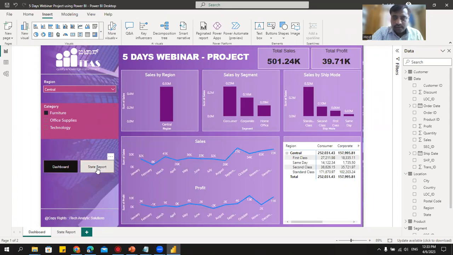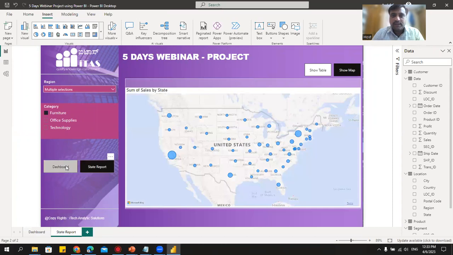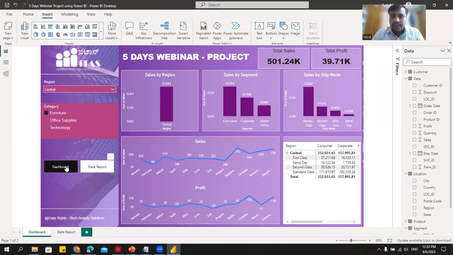Now, if I hold control, for this, we need to hold control because we are in the design mode, that is in desktop. See, I'll go to the state report and then I'll go to this dashboard. So likewise, I can create my dashboard.